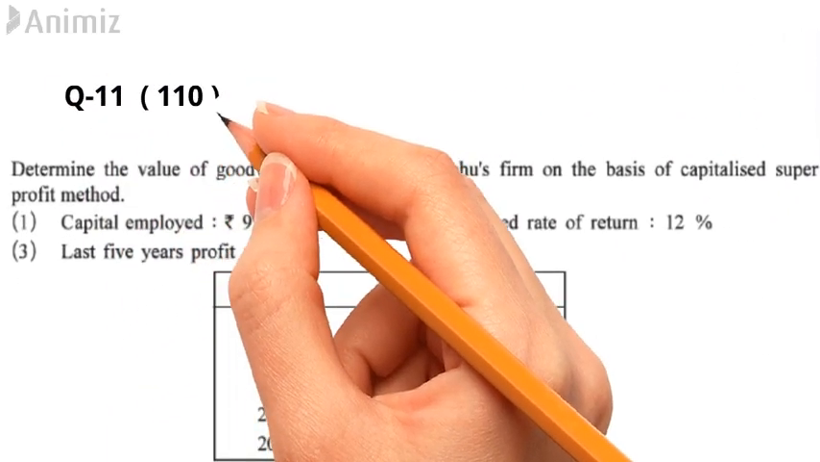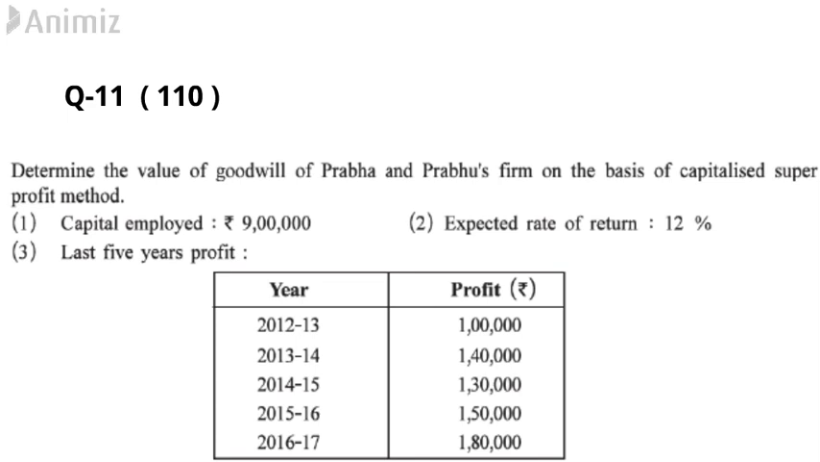Let's solve a question from your exercise. Question number 11 of your exercise, page number 110. The question says, determine the value of goodwill of Prabha and Prabhu's firm on the basis of the capitalized super profit method. Capital employed is given as 9 lakh, expected rate of return is 12% and the last 5 years' profit is given. If you see the sum, the profit has a fluctuating trend, 1 lakh, 1 lakh 40,000, then 1 lakh 30,000. Here profit is decreasing one time. So we will calculate the average profit method.